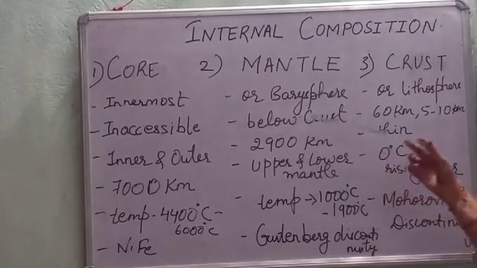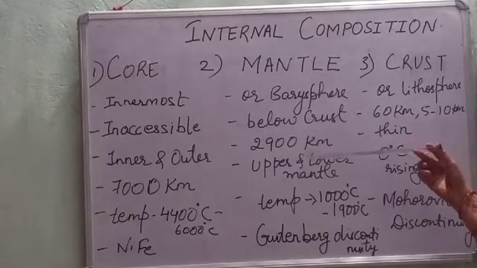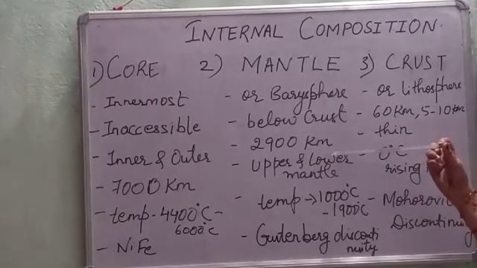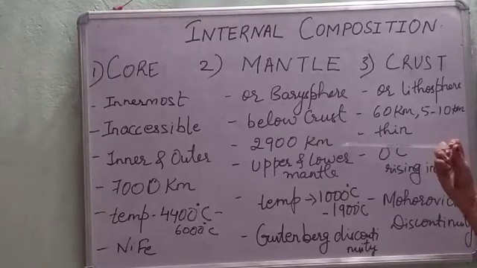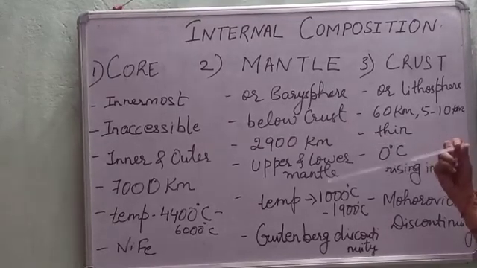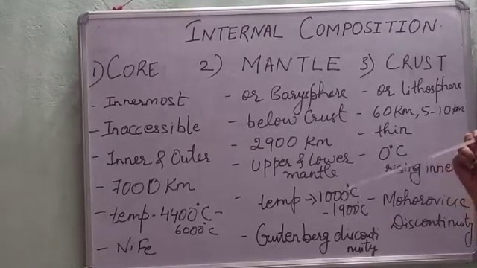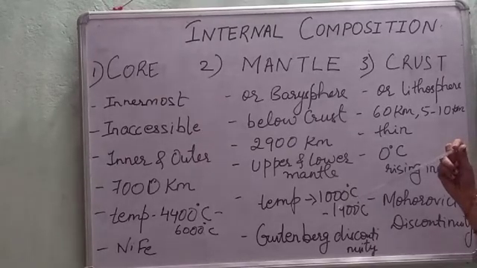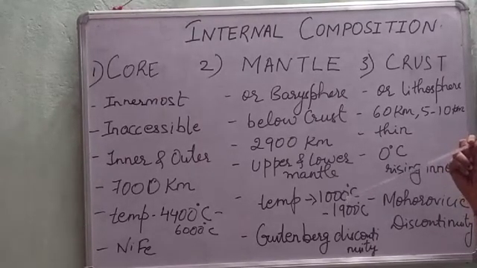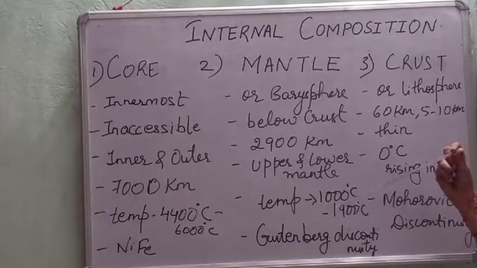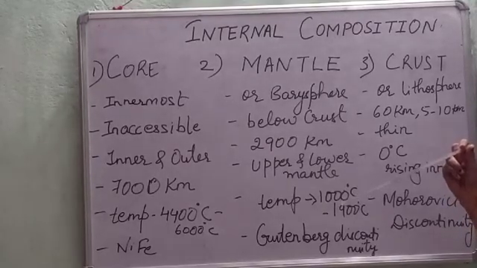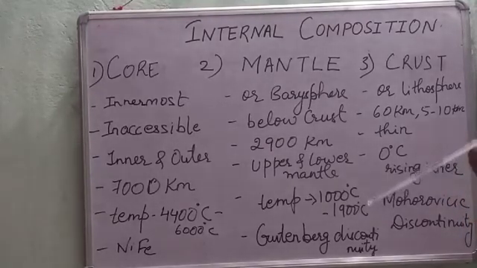I told you that the mantle is also called barysphere. It has a thickness of 2900 km and it is divided into two parts, that is upper mantle and lower mantle. The upper mantle extends from the Moho discontinuity to a depth of 700 km. I'll tell you what is Moho discontinuity. For this you have to look into the diagram, children.